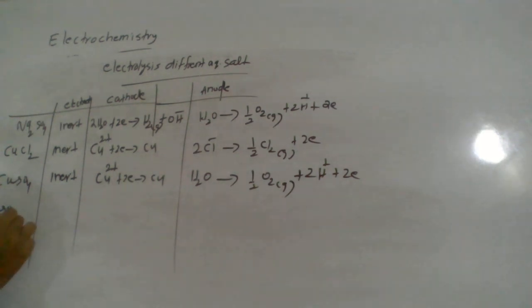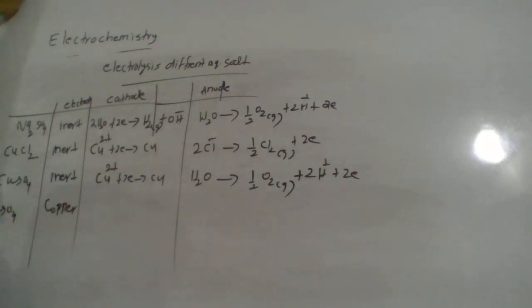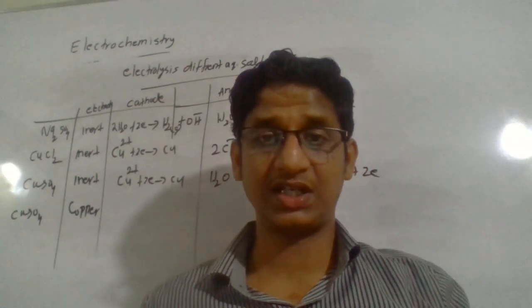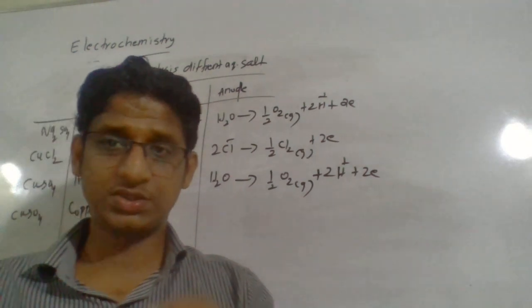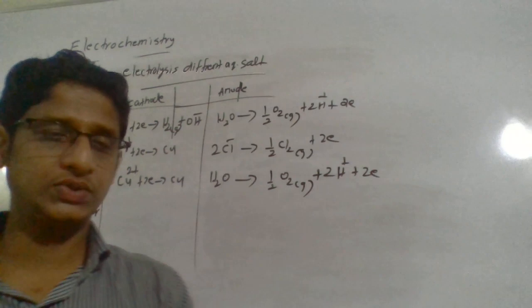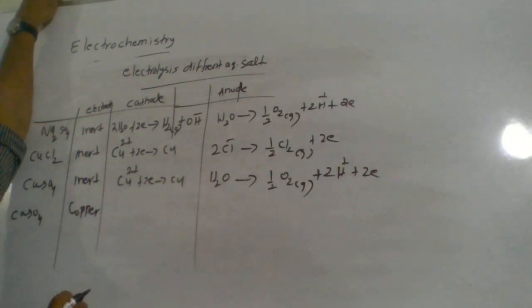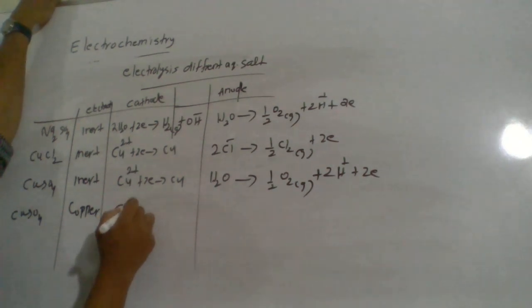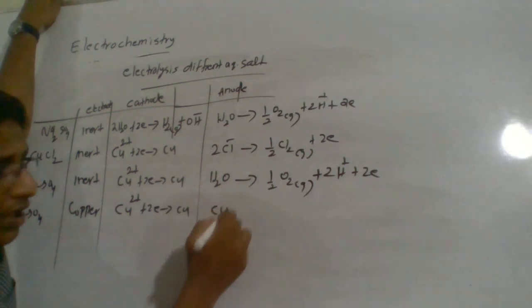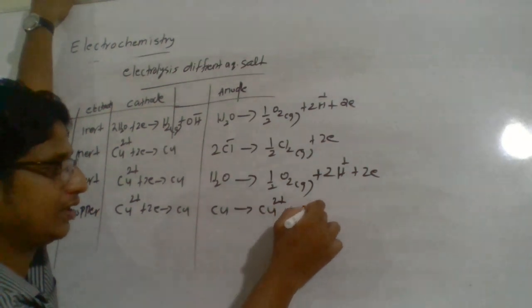The same case, copper sulfate, this time using a copper electrode. If a copper electrode is used, what will happen? Now copper itself can undergo reaction. Copper itself can be oxidized and reduced, which means you can imagine a copper anode and a copper cathode. Definitely both oxidation and reduction take place. At the cathode, Cu2+ ion gets reduced to copper, and at the anode the copper metal is oxidized to copper 2+ ion and 2 electrons.